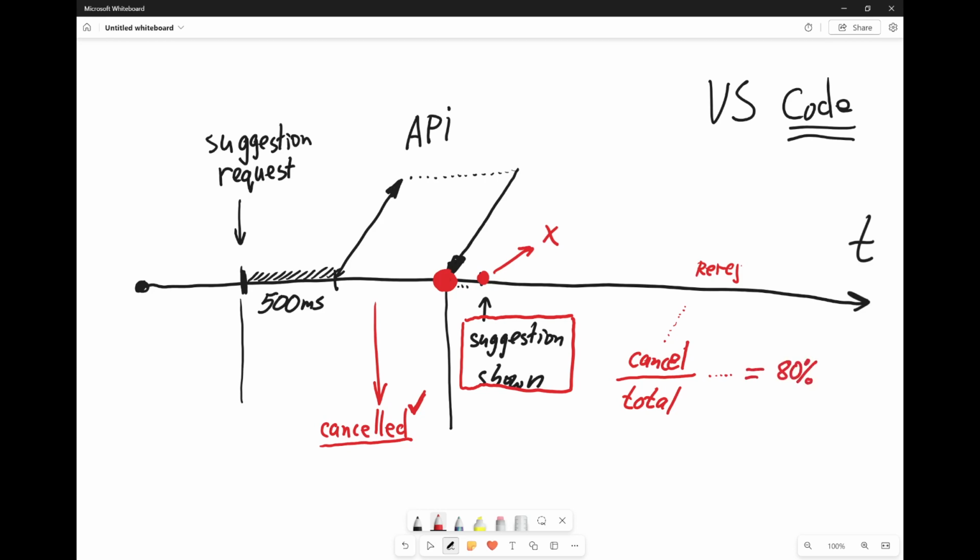What does it mean? That means that we are probably suggesting too quickly for the user. And what I suggest is to measure this cancellation rate dynamically and to change our delay, proactively increasing it, probably to some limit, maybe 10 seconds, but it is discussable, 5 seconds, whatever.